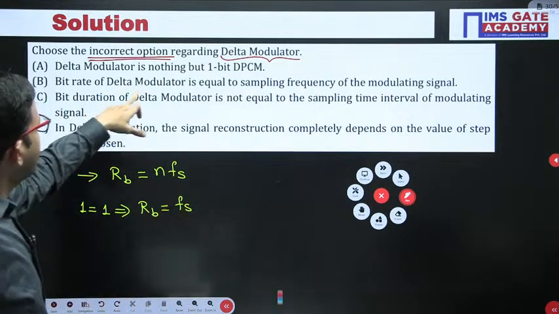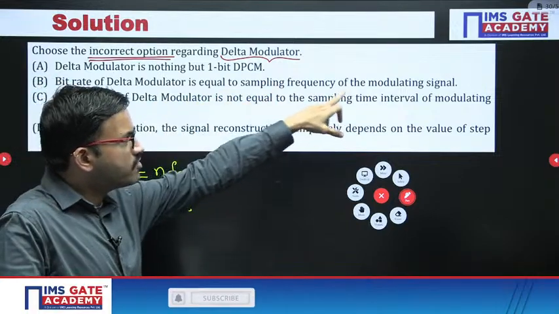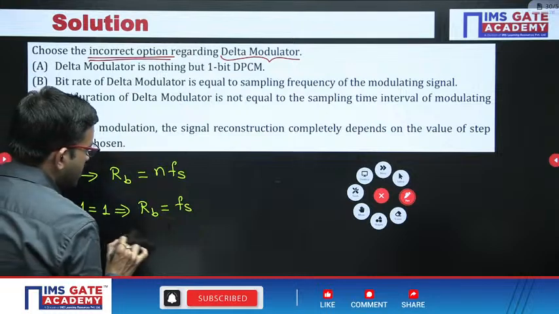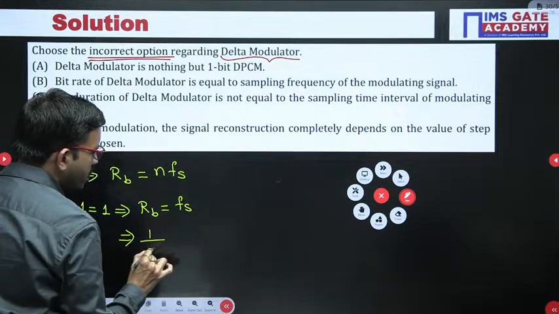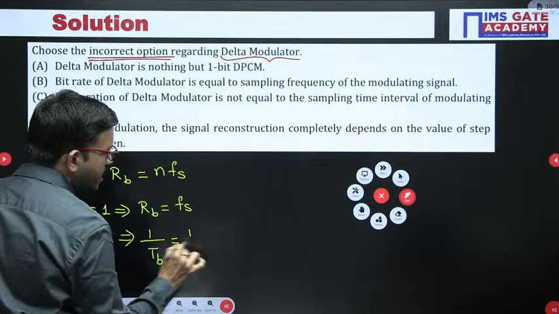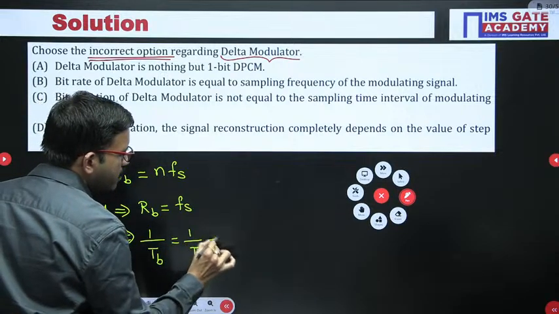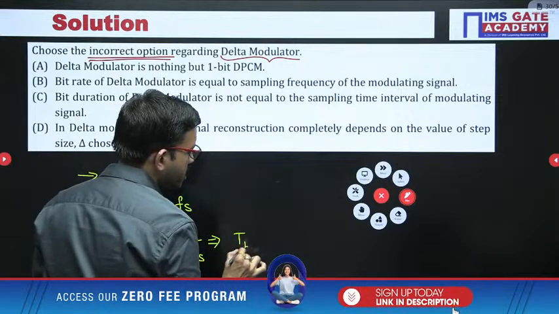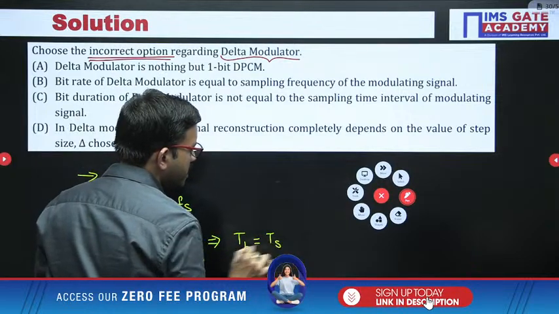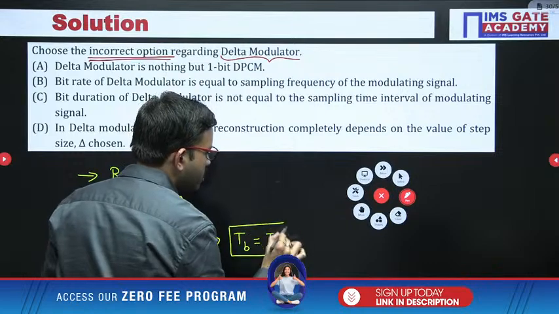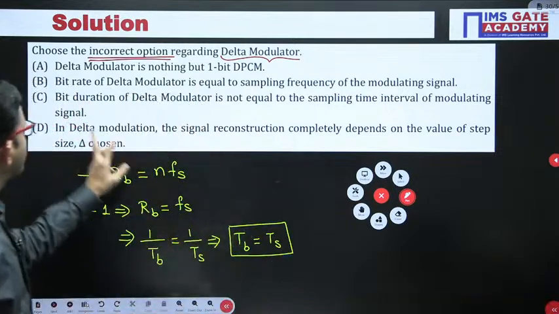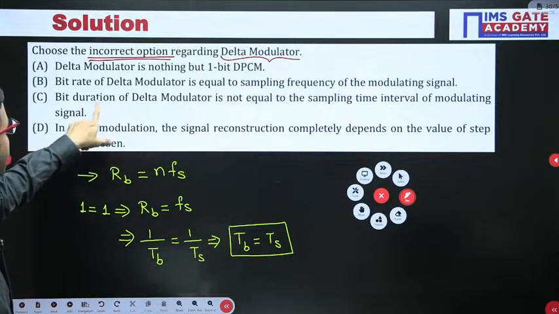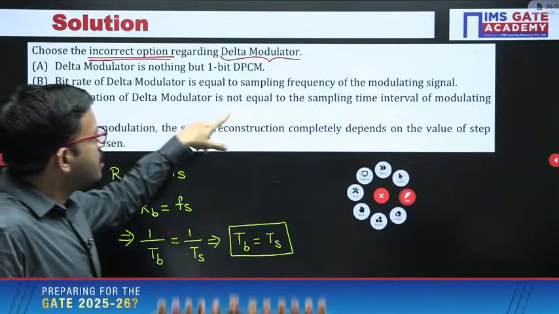So the bit rate of a delta modulator is equal to the sampling frequency of the modulating signal, statement-wise correct. Now from here, Rb you can write as 1 by Tb and Fs we can write as 1 by Ts. From here we can write that bit duration is the same as sampling interval, right? Tb equal to Ts.